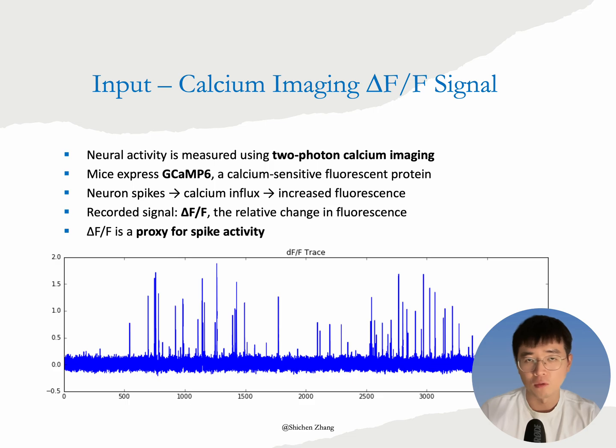This delta F over F trace serves as the input to our decoding models, providing a time series that reflects neural activity. We show an example of delta F over F trace from a single neuron during one session. You can see how the peaks in the signal correspond to transient increases in calcium concentration, likely indicating moments of neuron spiking.